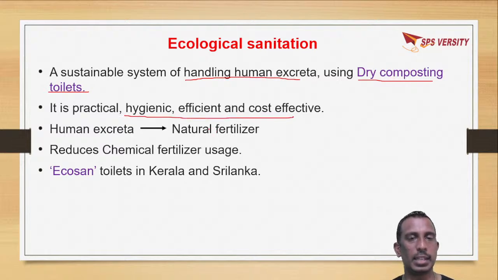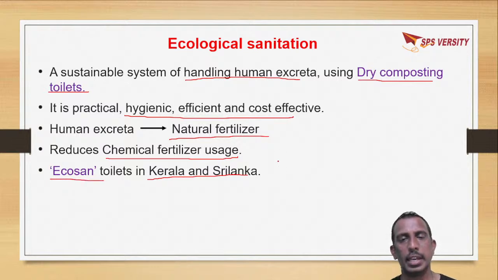And this human excreta can be used as a natural fertilizer, which reduces chemical fertilizer usage. Like in Kerala and Sri Lanka, they are using eco-san toilets. Nowadays, in trains they are using these eco-san toilets, where the human excreta is properly disposed of and used as a natural fertilizer.